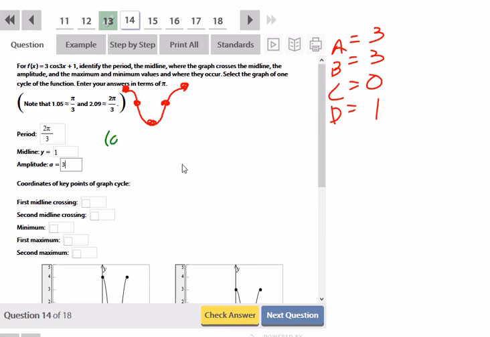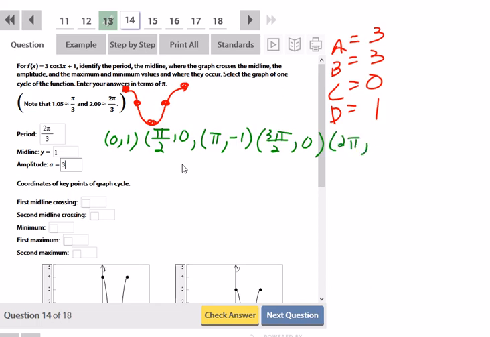0 comma 1. Then we go to pi over 2 comma 0. Then we go to pi, negative 1. Then we go to 3 pi over 2, back to 0. And then we go to 2 pi and 1. You can confirm all these on the calculator if you'd like. Take the cosine of 0, cosine of pi over 2, cosine of pi. You'll see that's what we get. So now let's perform the transformations.